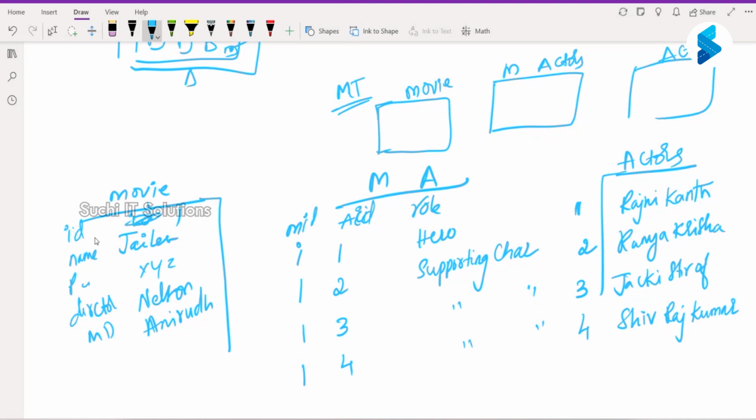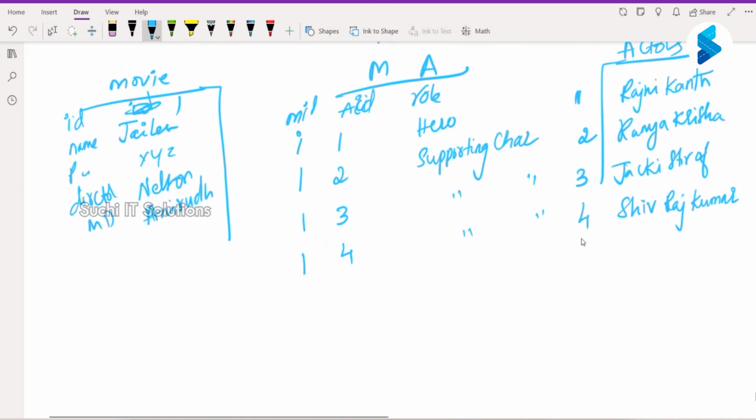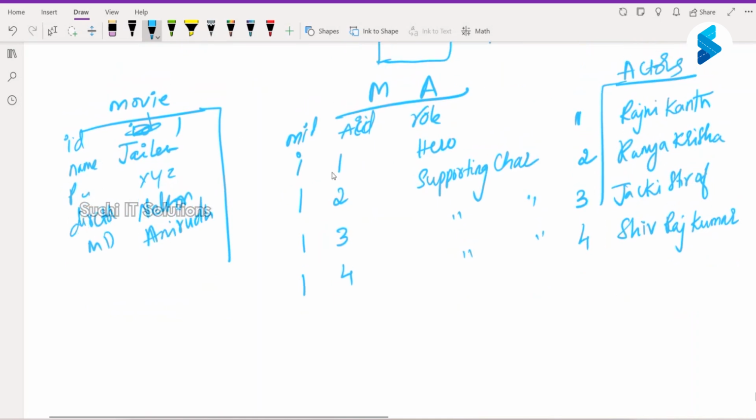tables. One to store just the movie information, another one to store actors. Once I have movies and actors, because there will be many movies and many actors, we have to accommodate people onto different things, and that is why we need movie actors. If I want all the actors of Jailer, very simple, I can run where movie ID is one. Then I got all the actors. If you have been using SQL or have read about SQL, you have to use join so that you can combine the data across these three tables.